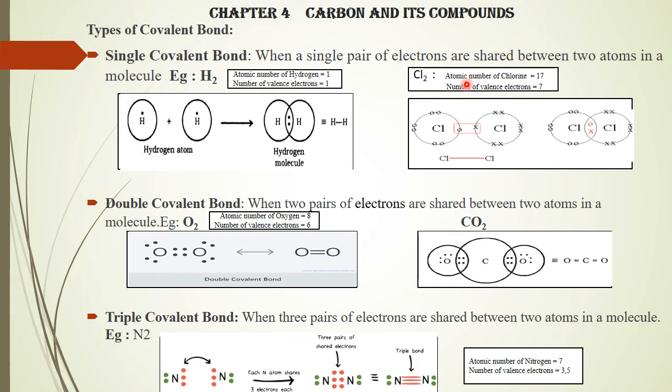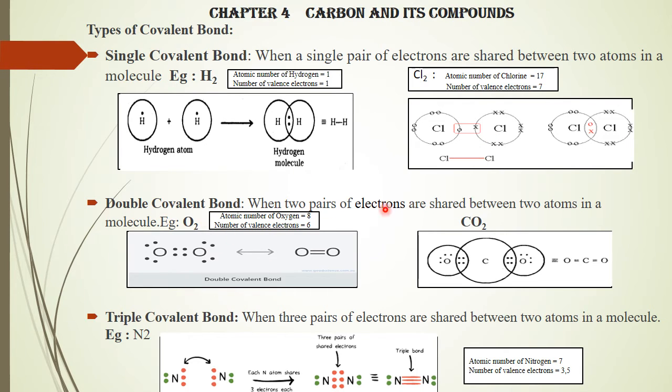molecule, how it is formed. Atomic number of chlorine atom is 17. The electronic configuration is 2, 8, 7. That is the number of valence electrons is 7. So this chlorine 2, 4, 6 and 7. Here 2, 4, 6 and 7. They share electrons. They share 1 electron each and form a single covalent bond. And this is chlorine molecule.